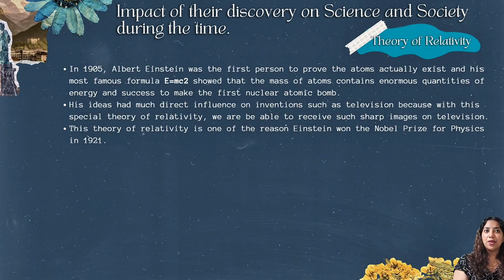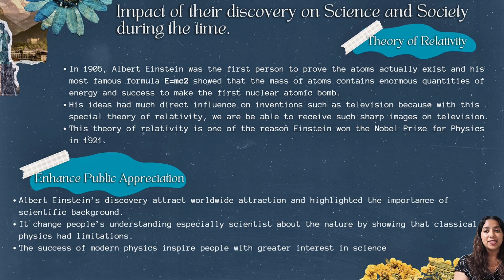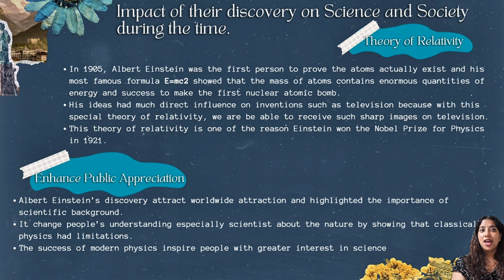Next, Einstein's theory of relativity heavily influenced both science and technology. In the year 1905, he proved that atoms exist, and his famous equation E equals mc squared showed that mass contains a massive amount of energy, which later led to the first atomic bomb. On a brighter note, his relativity theories directly influenced the development of television, allowing us to receive sharp images on screen. This work, alongside his photoelectric effect discovery, earned him the Nobel Prize for Physics in 1921.